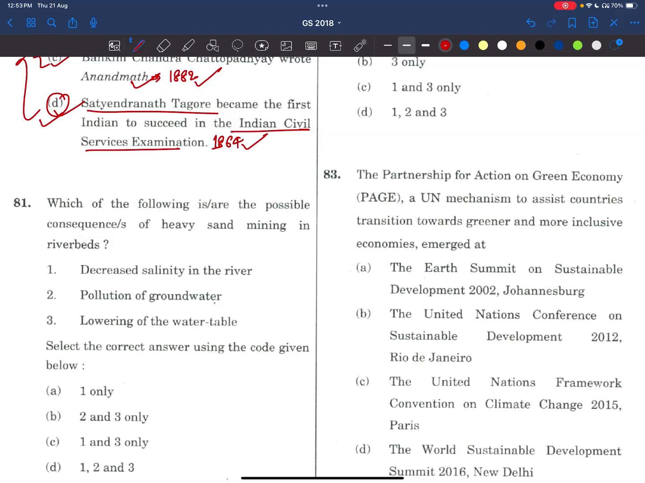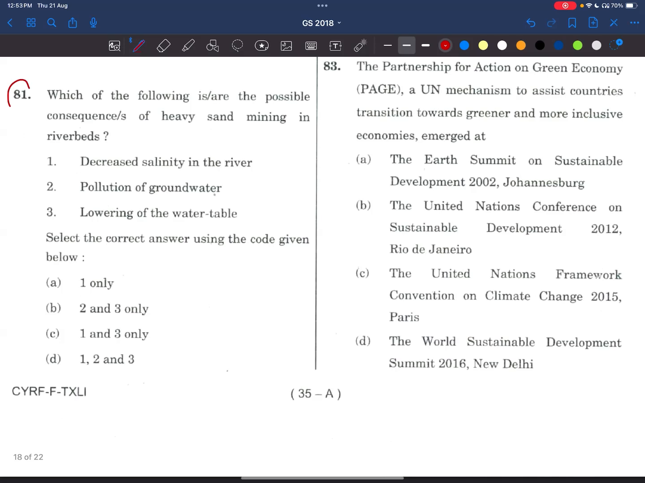Now, coming to the 81st question. Which of the following are the possible consequences of heavy sand mining in riverbeds? We know salinity increases. See here, he is saying decrease in salinity, so this is wrong. Now see, pollution of groundwater. Yes, by dredging sand, we are unnecessarily creating different types of mixtures of soils.